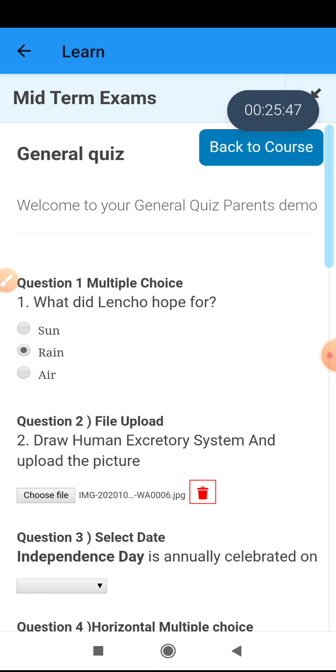Welcome children. Kindly open your school app and log in with your username and password. Now whenever you are attempting a particular quiz, you have to go through your Learn tab.